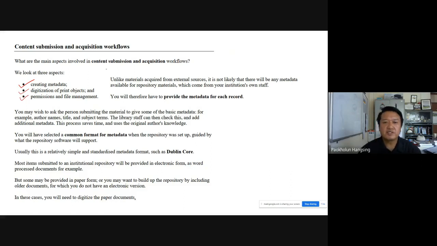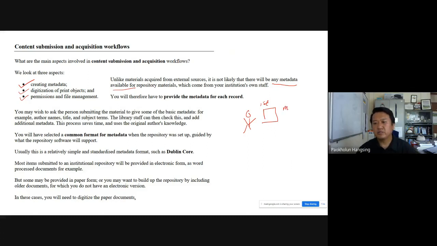Unlike materials acquired from external sources, it is most likely that you won't find any metadata available for your repository. For example, say this is an author who has written this paper for the first time. Nobody has written it before. So this is her or his creation, created for the first time and never uploaded or published anywhere.